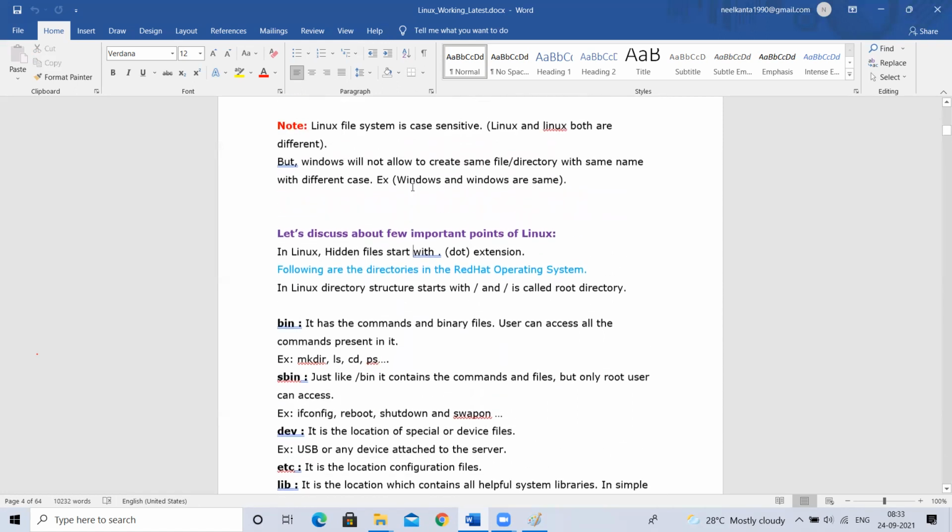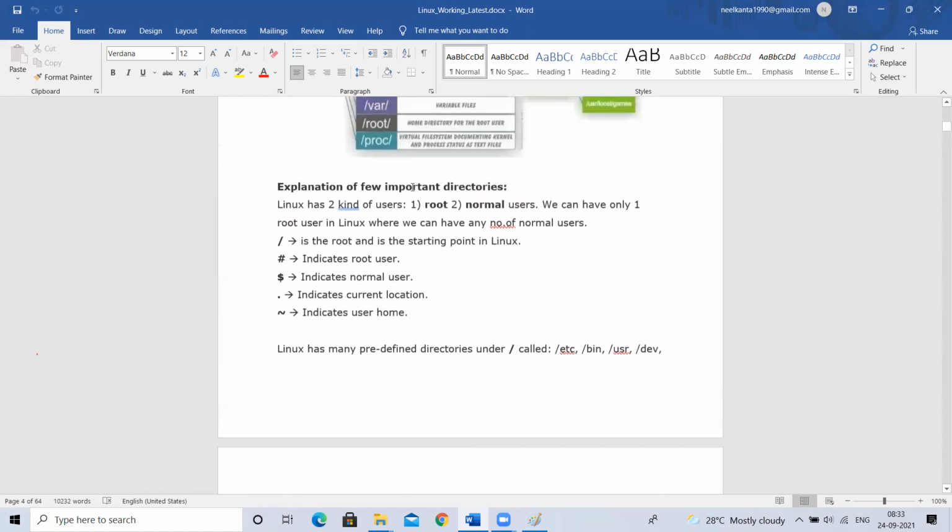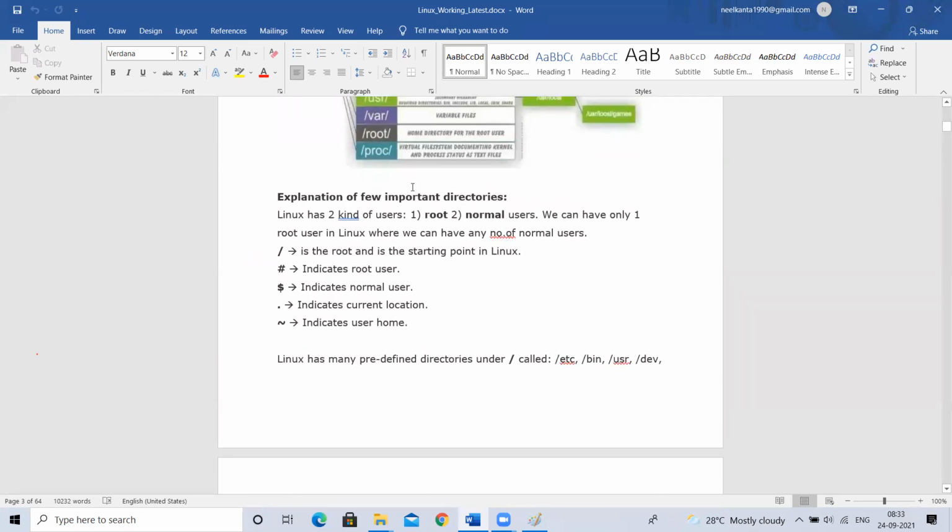Before discussing this, I want to discuss something else. There are two types of users in any Linux machine. For example, yesterday we created one Red Hat instance in AWS.